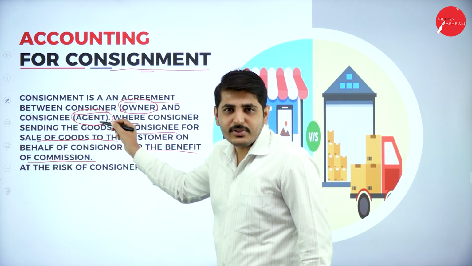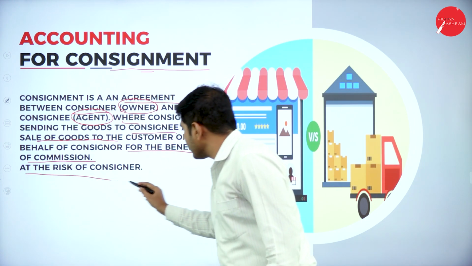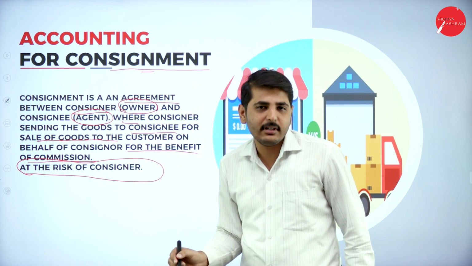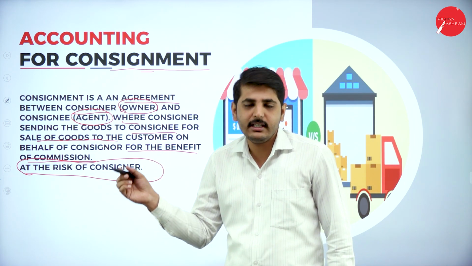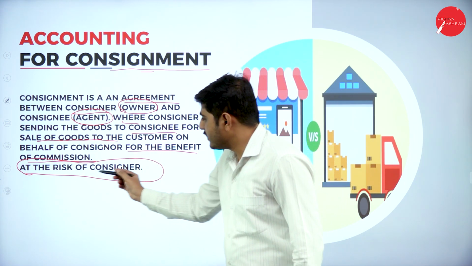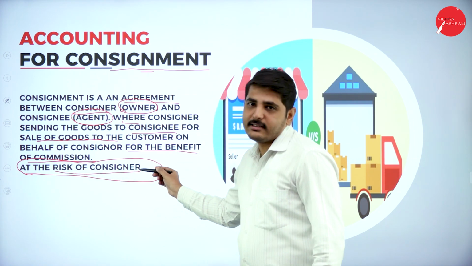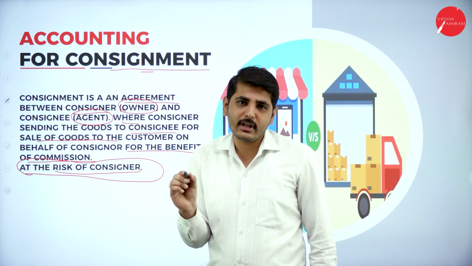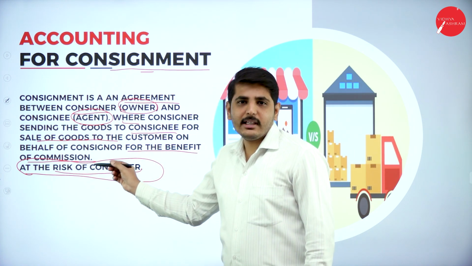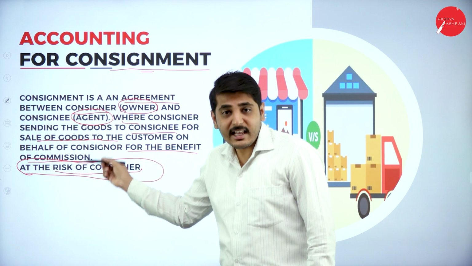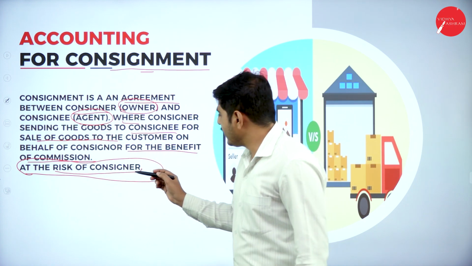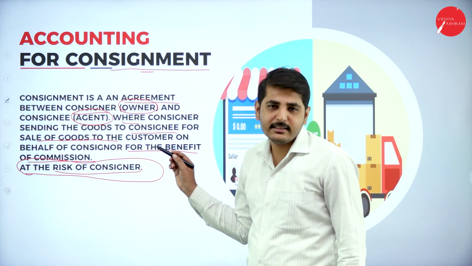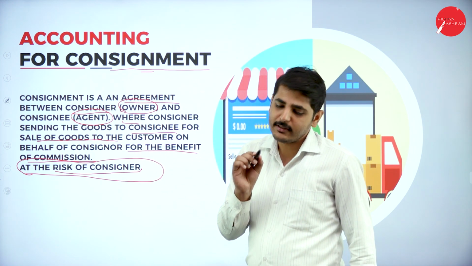The consignee will sell the goods of the consignor at the risk of the consignor. If any accident happens or any goods are lost in transit, the risk has to be borne by the consignor, the owner. Why? The consignee is just an agent, he is not the owner. If anything happens during transportation, the consignor has to bear the losses, not the consignee. The consignee will get only commission.